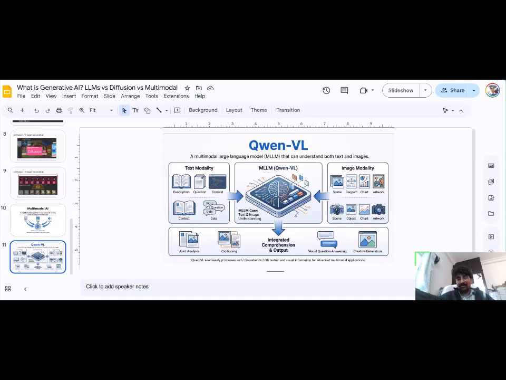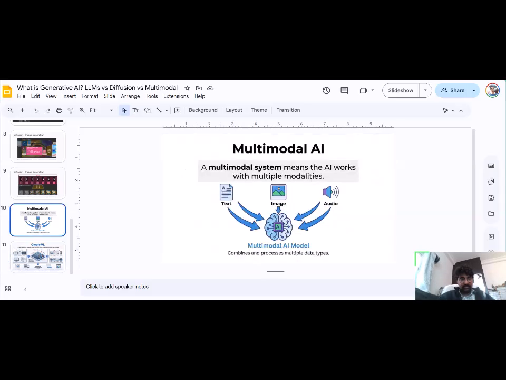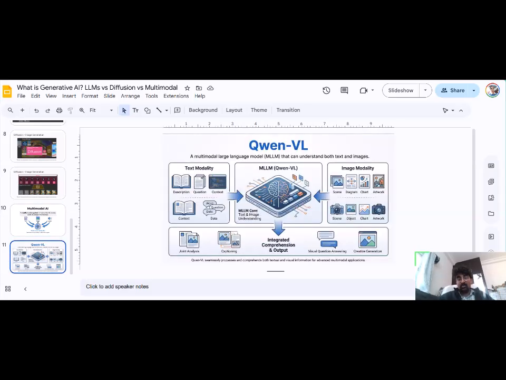Okay, I will give some examples of multimodal systems. One that is open source and available is Qwen. It will take text, image, and video, and it will interpret whatever you want. So this is all about it.